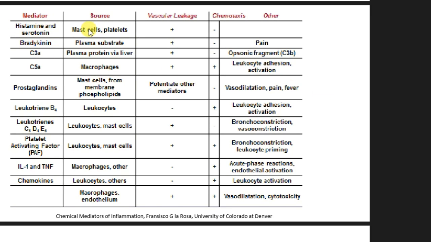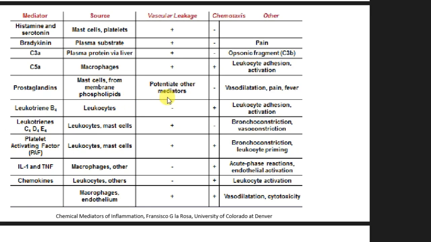Now, what these mediators do and their sources, in a summary. Histamine and serotonin are formed at mast cells and platelets and cause vascular leakage, while bradykinin is formed by a plasma substrate and causes vascular leakage and pain. C3a and C5a are synthesized by plasma proteins in liver and macrophages respectively. Both of them cause vascular leakage, but C5a additionally also causes chemotaxis. C3a causes opsonic fragmentation and formation of C3b, and C5a causes leukocyte adhesion.